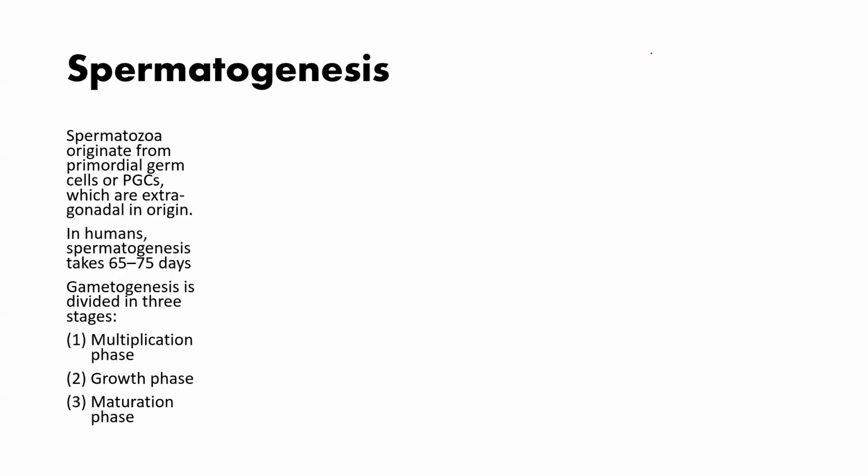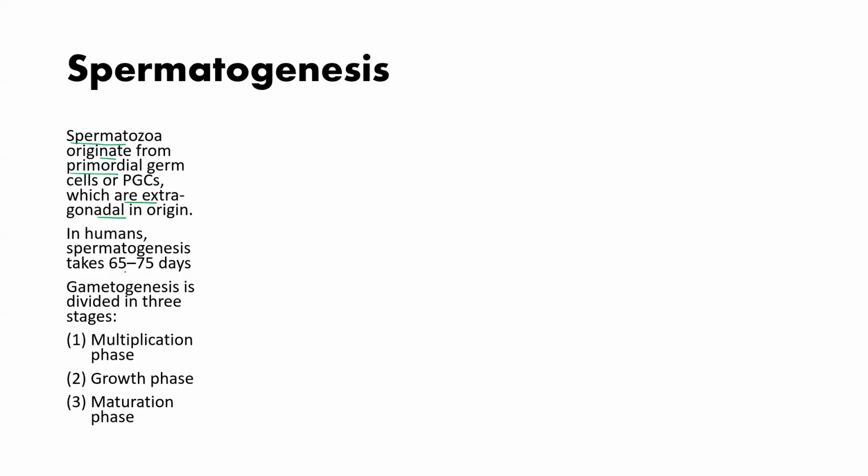In this video, we are going to study spermatogenesis. Now see, spermatogenesis means a process by which sperm formation is done. The sperm means a spermatozoa. It originates from primordial germ cells, and these primordial germ cells are extragonadal in origin.